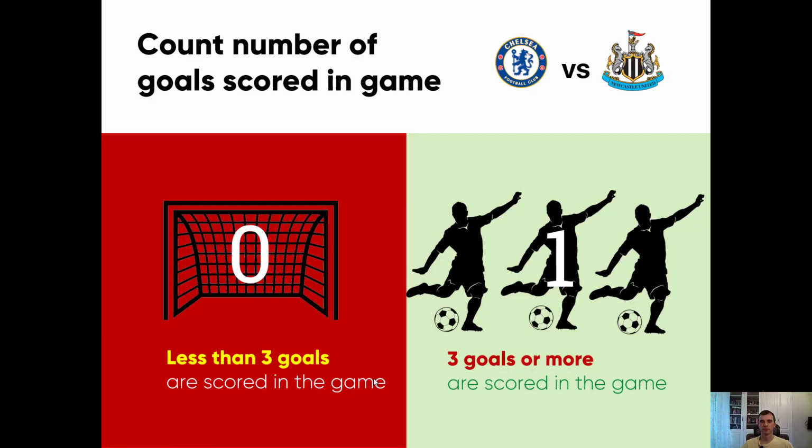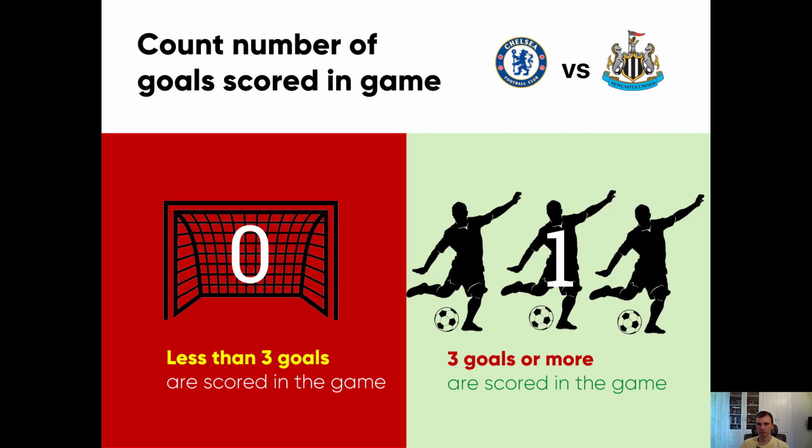What will we do to calculate the target value? We take each game from each cluster and count the number of goals scored, but as we did before when we calculated the team's performance, we don't need the exact number of goals.